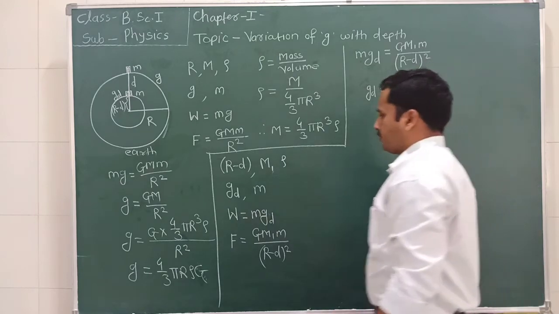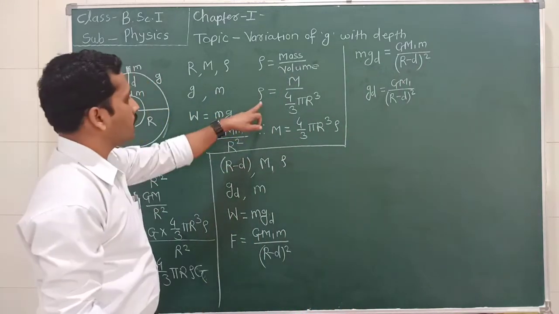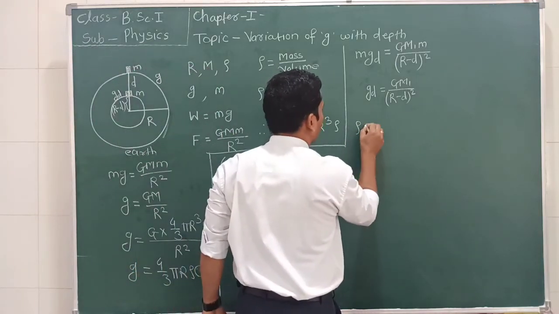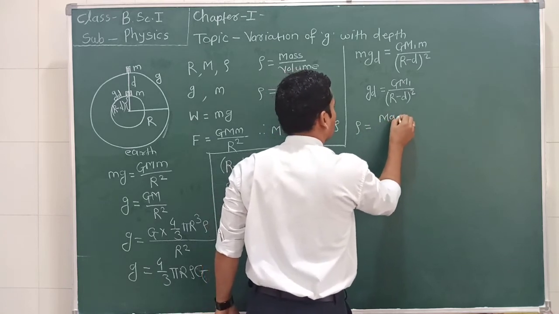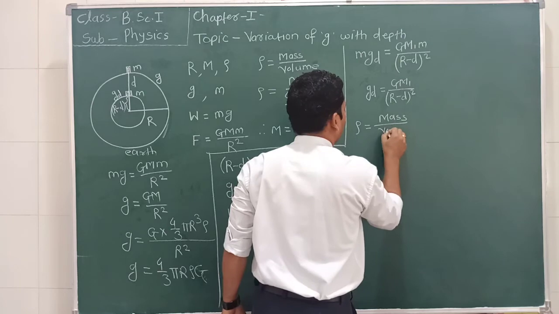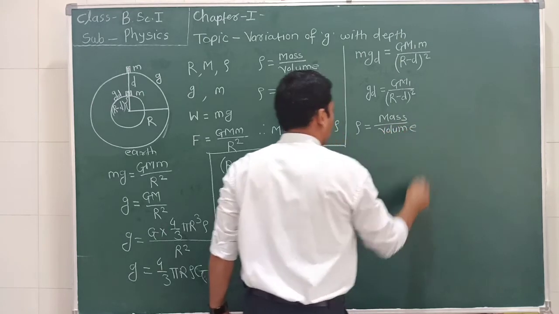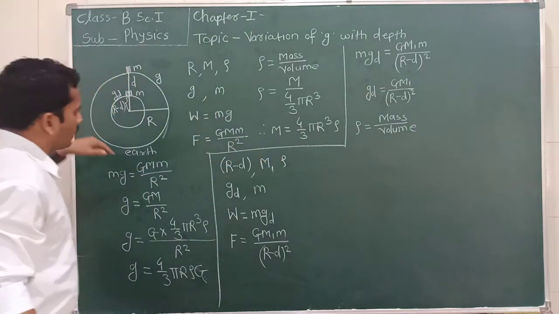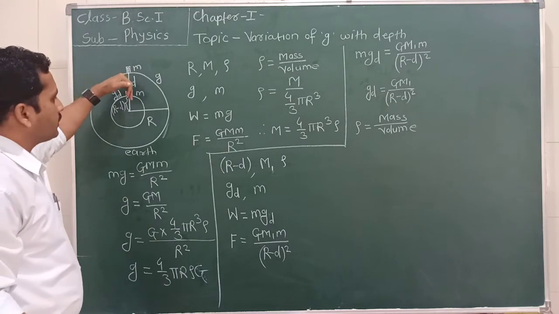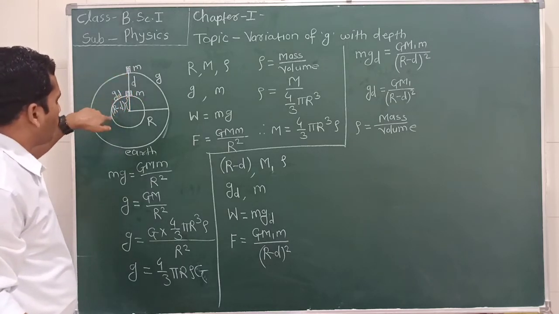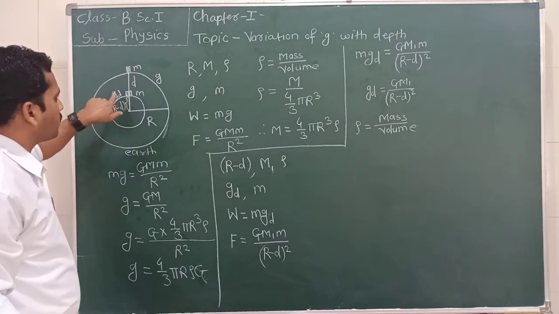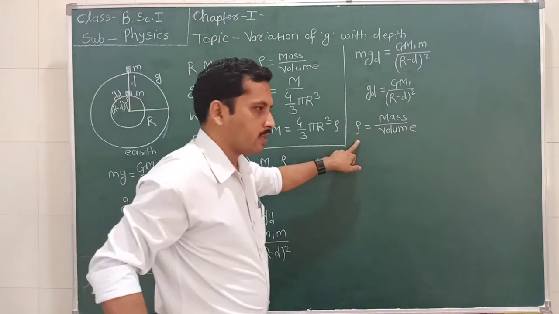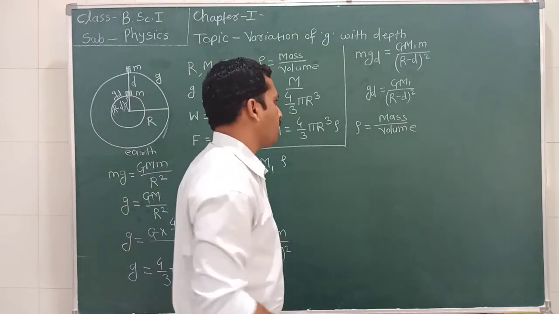Okay, now we know that rho is the density of the earth. Therefore we can write rho is equal to mass divided by volume. Now in this case we determine the mass of the whole earth, but as we go inside the earth, the volume gets reduced and the mass also changes, but the density of the earth remains the same. So we can write rho is equal to mass divided by volume.